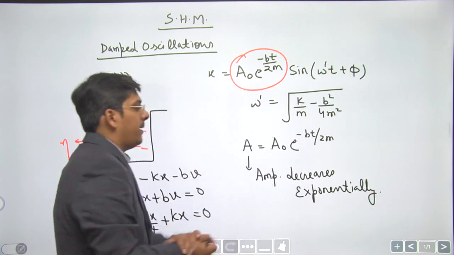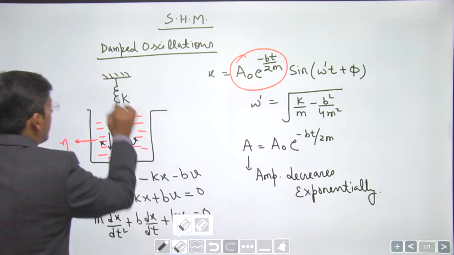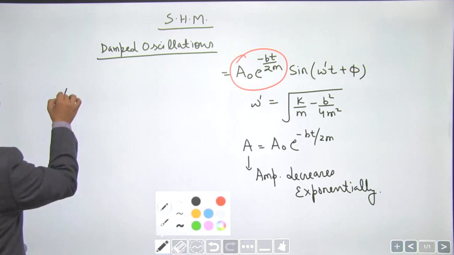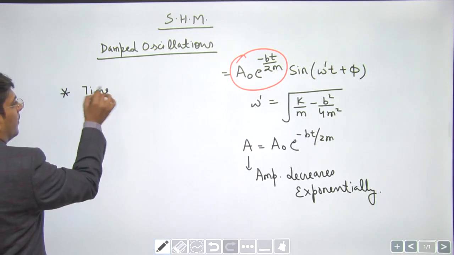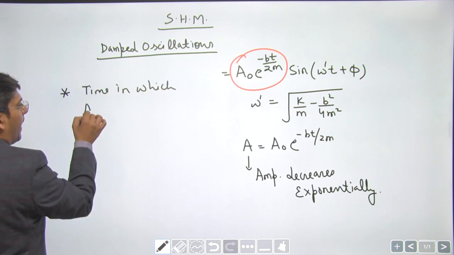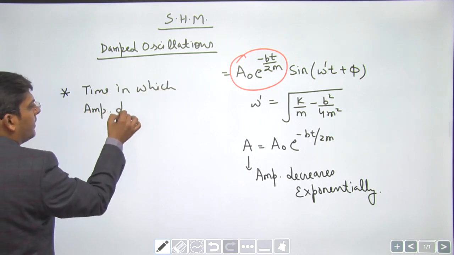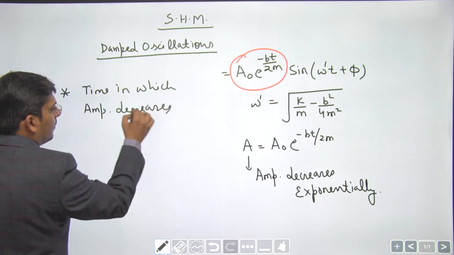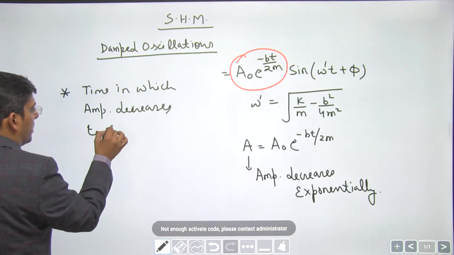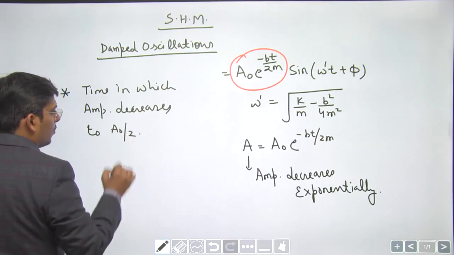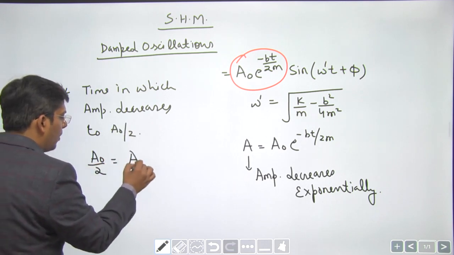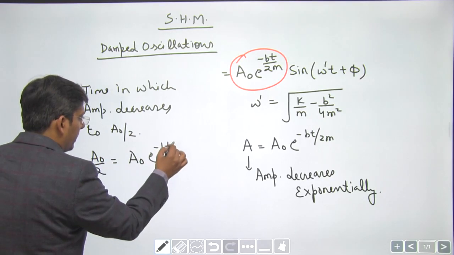Can we calculate the half-life? Yes, we can calculate the time in which amplitude reduces to half of its initial value. So the time in which amplitude decreases to half of initial value, a naught by 2. Let us put the value of a to be a naught by 2. It is a naught e to the power minus bt by 2m.